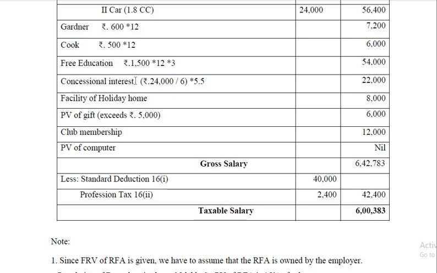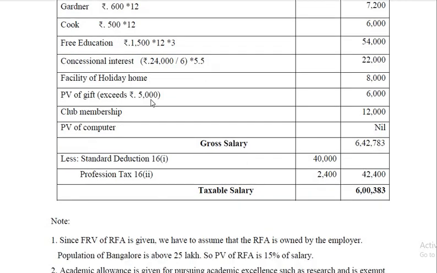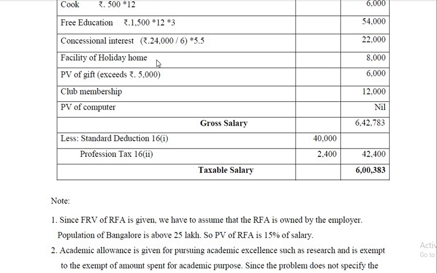Then concessional interest, yes, it should be compared with the State Bank of India rate of advance. That's 11.5, 11.5 minus 6, 5.5. 24,000 divided by 6 into 5.5. In other words, 6 is equal to 24,000. What is 5.5? Facility of holiday home. So we have to assume that it has nothing to do with the business. So purely personal. So full amount is taxable.